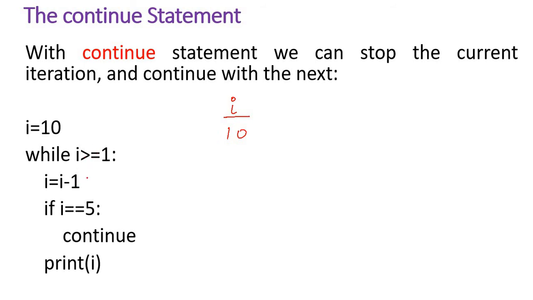Now i is decremented to 9. I am just checking whether i is equal to 5. No. Then it prints i, it is printing 9. Then 9 is greater than or equal to 1. Now it is decremented to 8. It is not equal to 5, so it prints 8. Then i is decremented to 7. It is not equal to 5, so it prints 7.